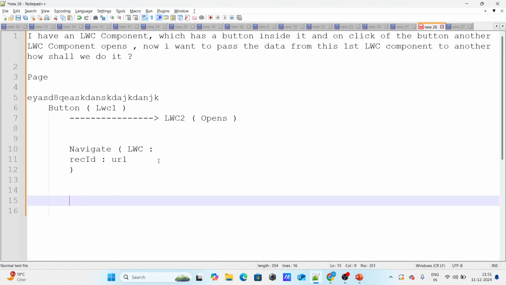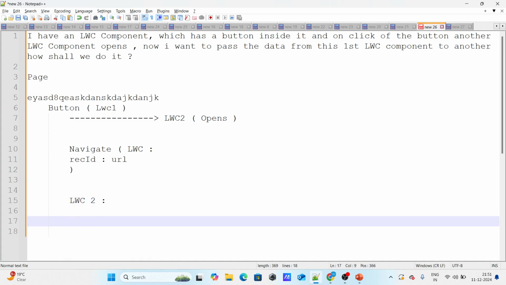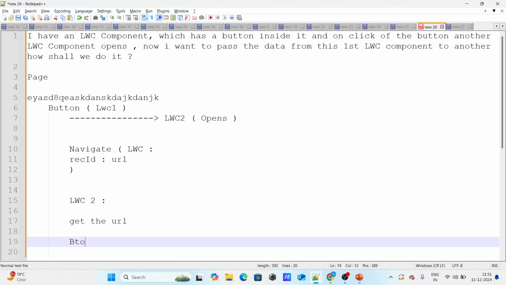Now once you go to the LWC2 component, from that particular navigation what you have received, you have to get the URL and convert it using B to A. I don't remember whether it is B to A or A to B. Something is there where you can encode or decode the URL to get the data. Okay, I will show it in some other video how to do it, but basically this is how you do it. And then from the decoded URL you have to get your record ID and proceed further. Okay, so this is quite an interesting thing. I've done it recently, so I will definitely show you how to do it.